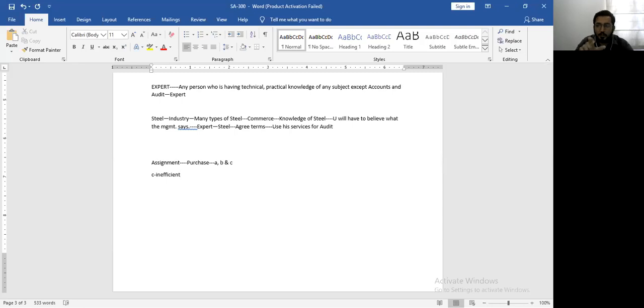However, the purchase will be completely and properly carried out by A, B and C. When I look at the overall purchase audit, it has been thoroughly completed by A, B and C. But from that, C has worked inefficiently.